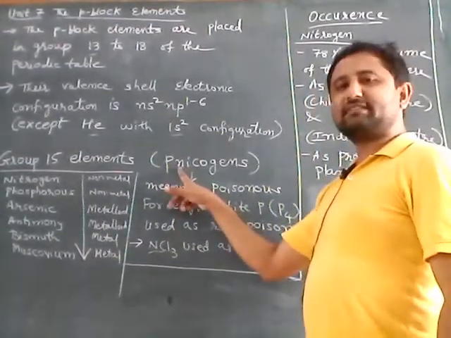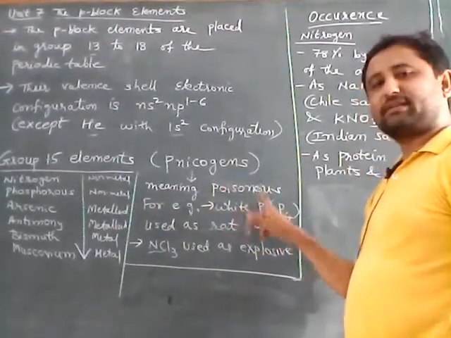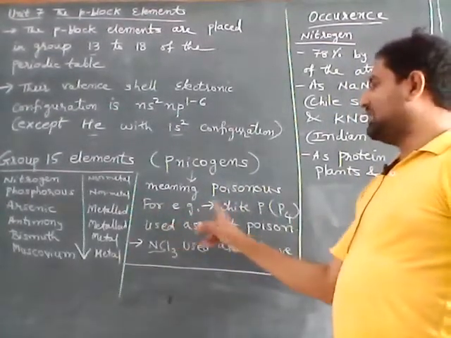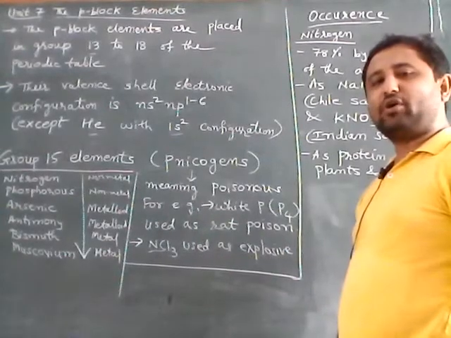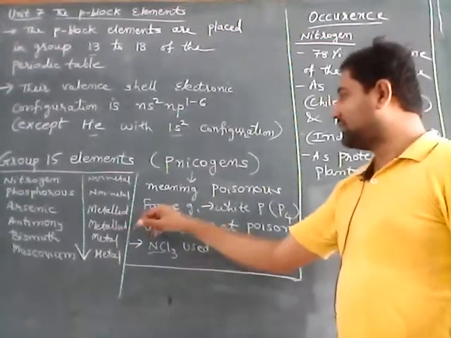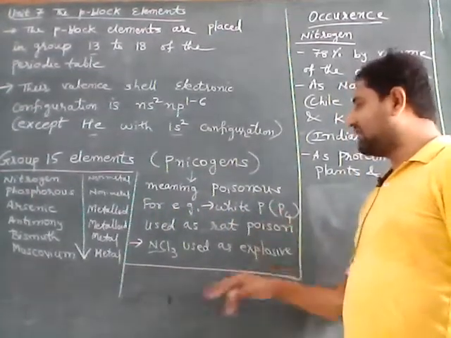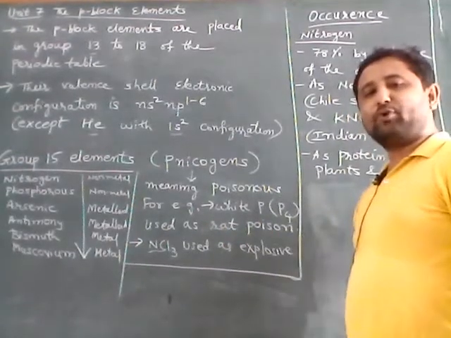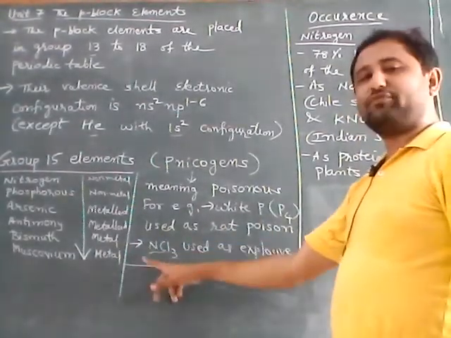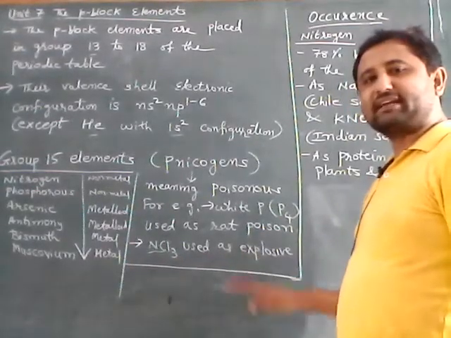Group 15 elements are also known as pnictogens, meaning poisonous. So these elements, either in their elemental form or in the form of compounds, are harmful in one way or the other. For example, white phosphorus, denoted as P4, is used as rat poison, while a compound of nitrogen, that is nitrogen trichloride, is used as an explosive.